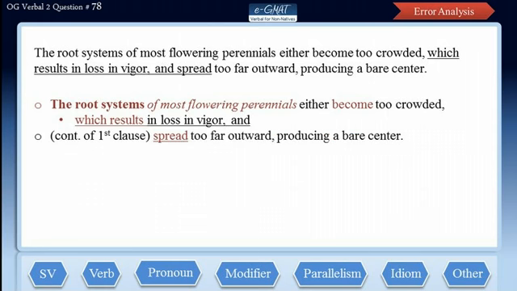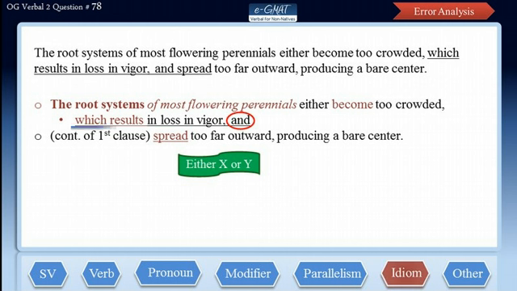What follows next is the continuation of the first clause. Well, we have one subject here, the root systems of most flowering perennials, that has two verbs, become and spread. So this portion is the continuation of the first clause and reads spread too far outward, producing a bare center. Now this sentence uses the idiom either X or Y incorrectly and must be replaced with or to rectify this error. So we have an idiom error here.